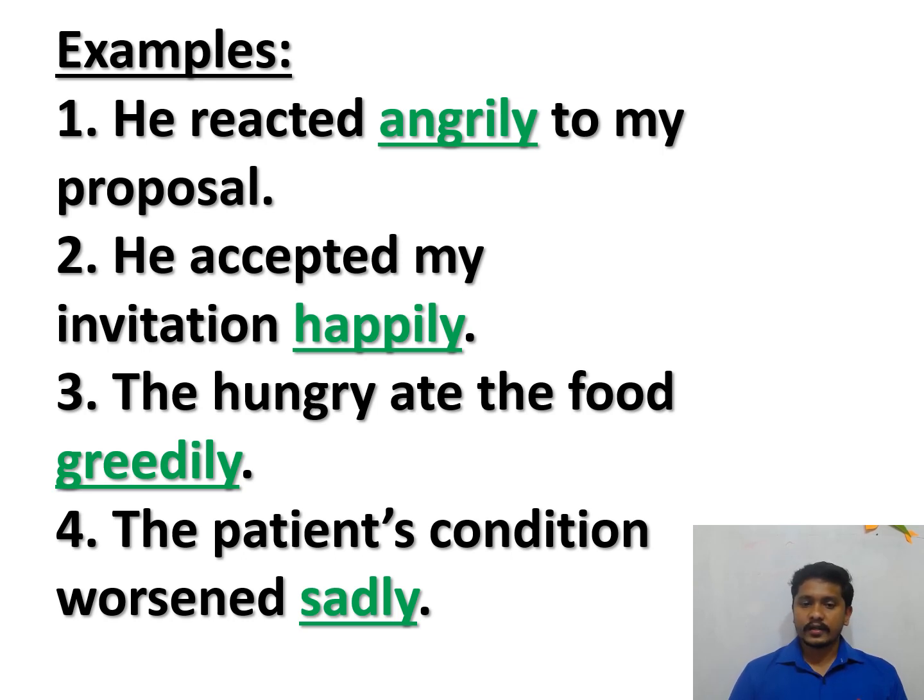Now the third one, the hungry ate the food greedily. How did the hungry eat the food? The answer is greedily. Now, the patient's condition worsened. How did the patient's condition worsen? It worsened sadly. So all these words give the answer to the question how. So these are the examples of adverbs of manner, and I hope that you all understood this adverb of manner. That is the first kind of adverb.